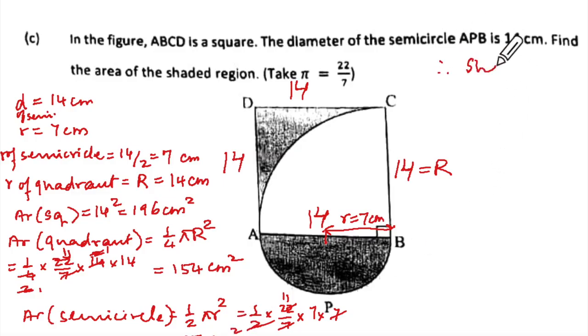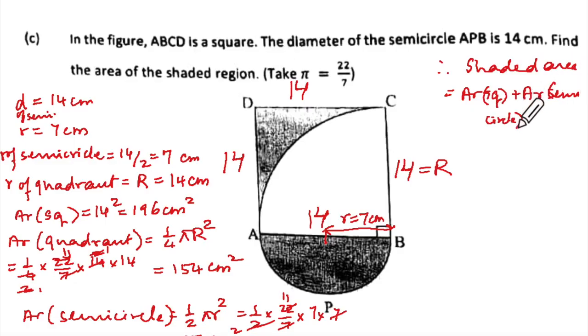Then you will say, therefore shaded area will be equal to area of square plus area of semicircle, and minus area of quadrant, understanding? So that will be equal to 196 plus 77 minus 154. How much is that? 7 and 6, 13, 10, 17, 1. 119. How 119?